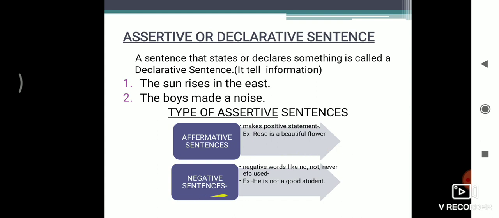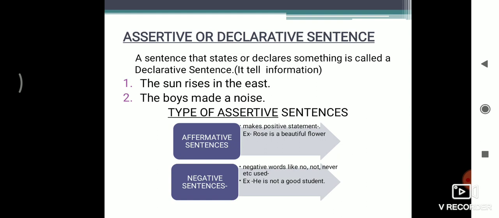And the negative sentences, negative words like no, not, never, etc. are used in these kinds of sentences. For example, he is not a good student. Here not is a negative word, so this is a negative sentence.